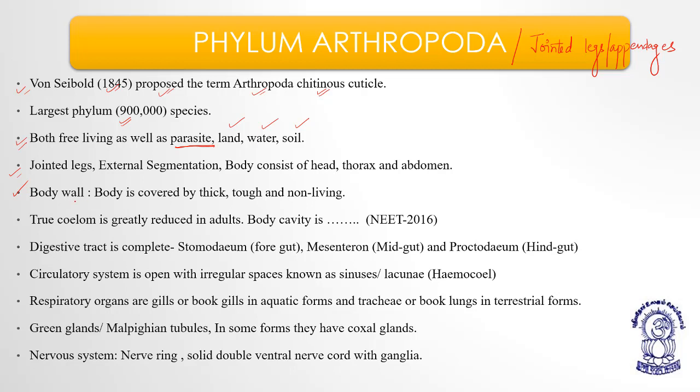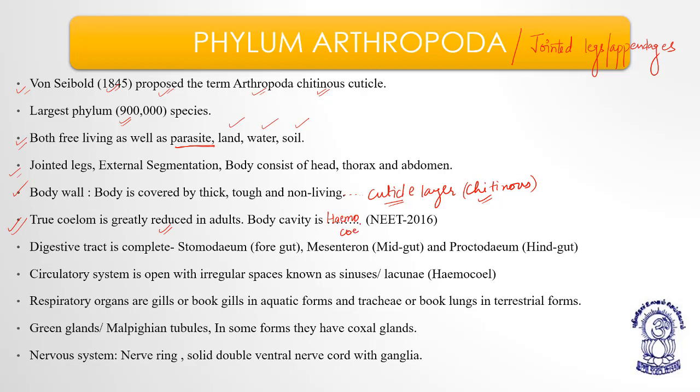The body wall basically has a thick, tough, and non-living cuticle layer, which is chitinous, right? They have true coelom, but the true coelom is greatly reduced in adults. In case of adults, the true coelom is greatly reduced. Their body cavity is known as hemocoel.